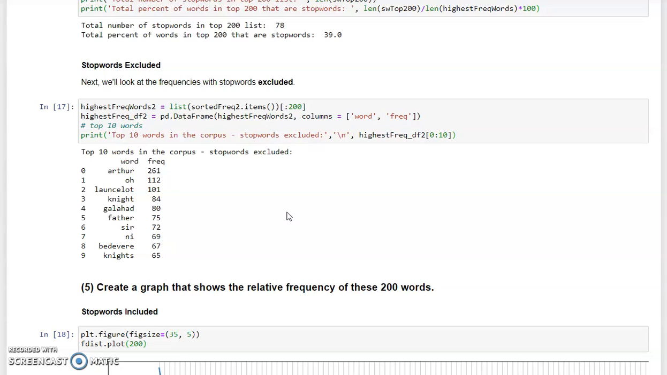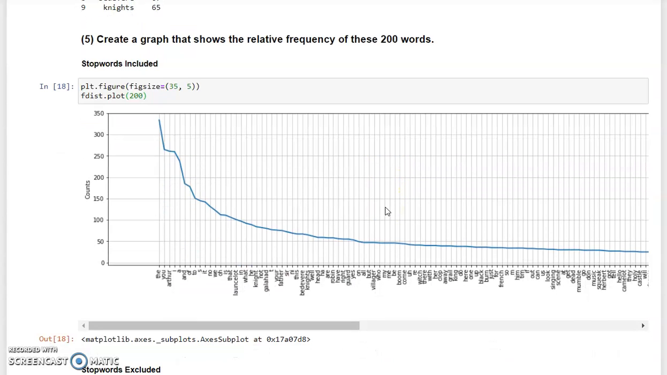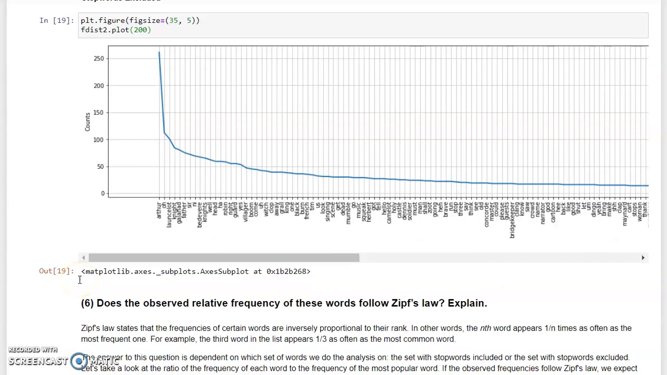And when we remove those stop words from the analysis, we're left with a very different set of words, and we can see our top words are things like Arthur, O, or Lancelot. We can also graph these frequencies. The first graph here is showing the frequencies with stop words included. And then the second plot is showing with stop words excluded.